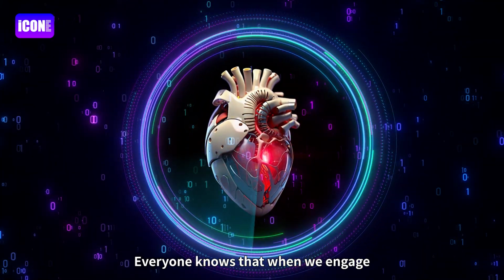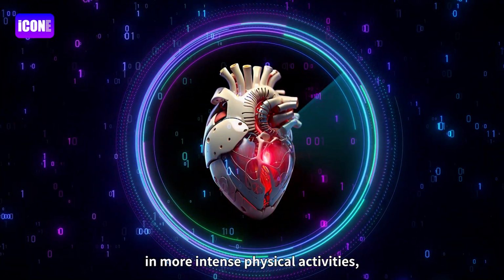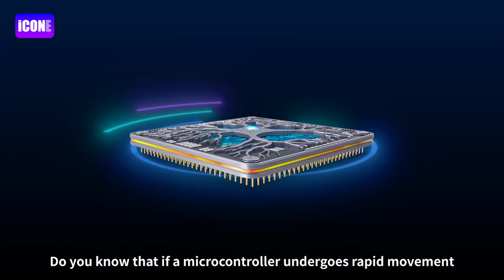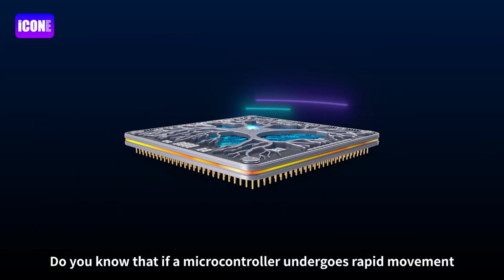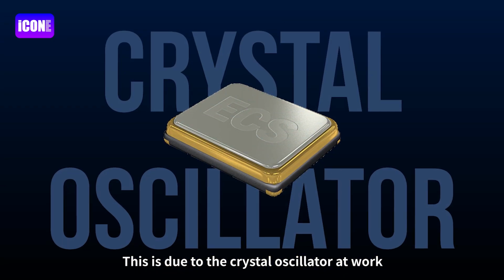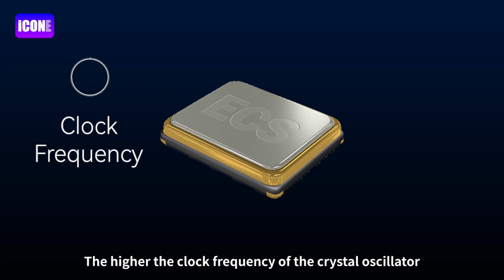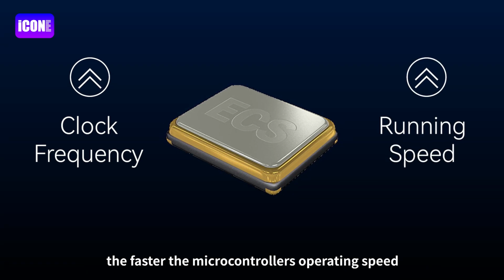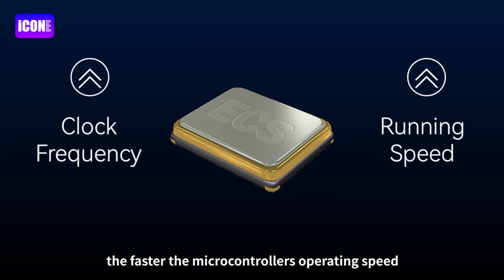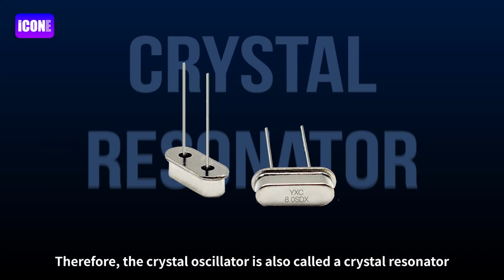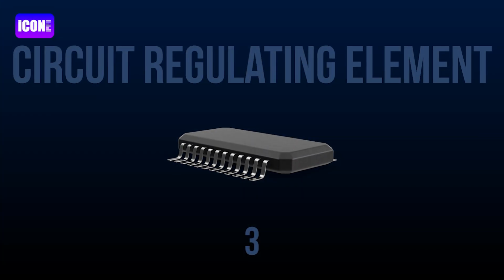Everyone knows that when we engage in more intense physical activities, our heart rate increases. Do you know that if a microcontroller undergoes rapid movement, its heart rate also accelerates? This is due to the crystal oscillator at work. The higher the clock frequency of the crystal oscillator, the faster the microcontroller's operating speed. Therefore, the crystal oscillator is also called a crystal resonator.